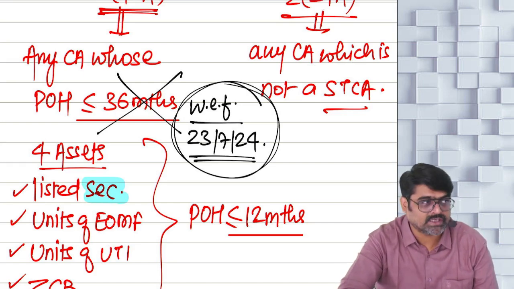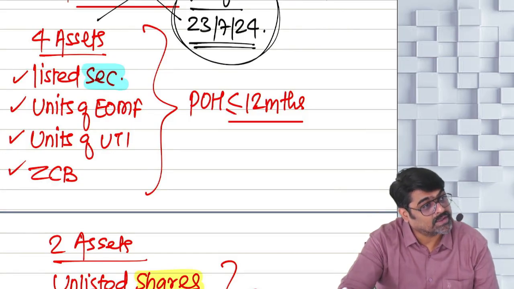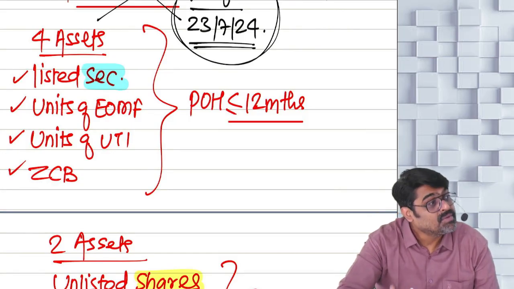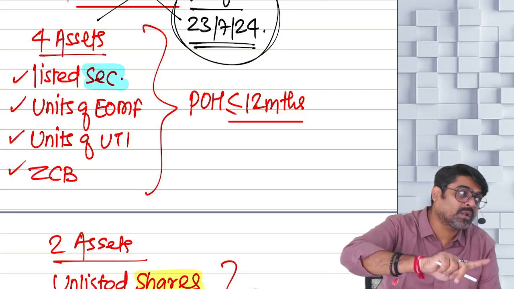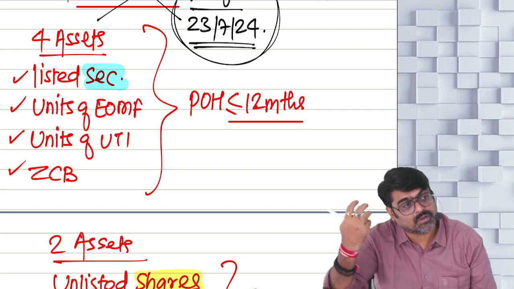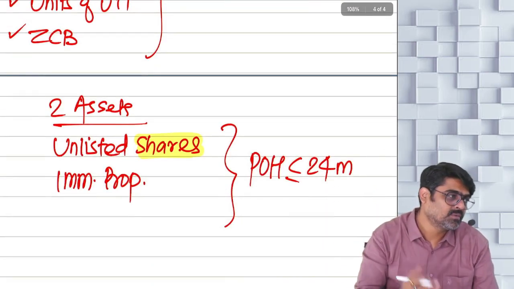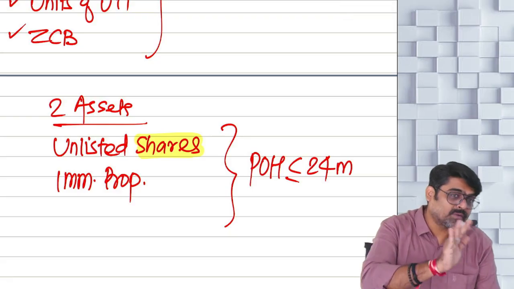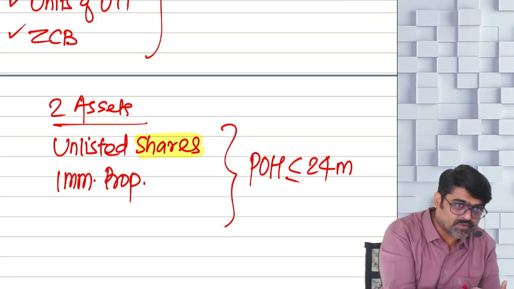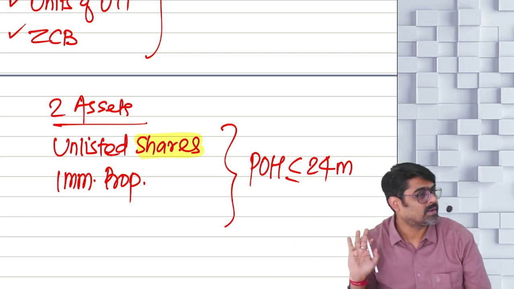But no change in these four assets. Meaning these four assets, on or after 23rd July and before 23rd July 24 also, 12 months, on or after 23rd July 24 also 12 months. These two assets, no change. Prior to 23rd July 24, 24 months, on or after 23rd July 2024, 24 months.